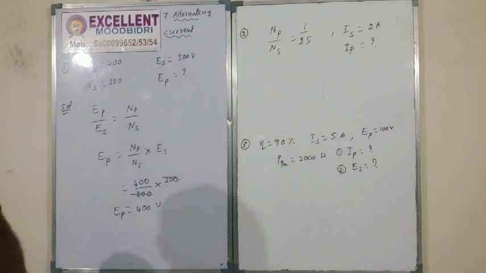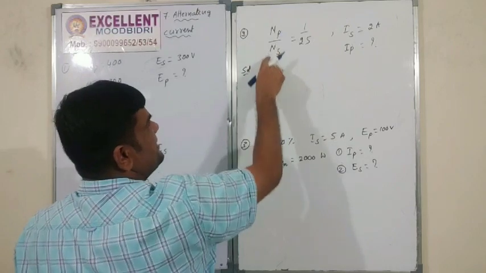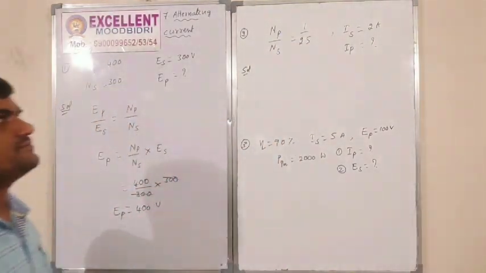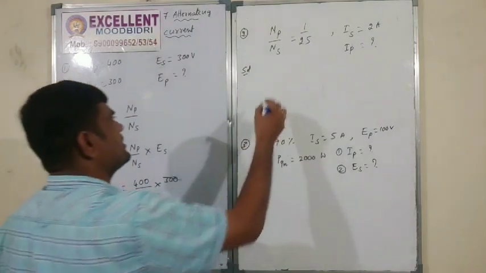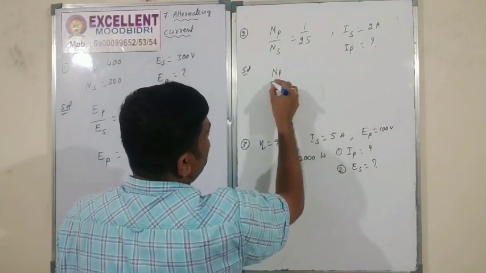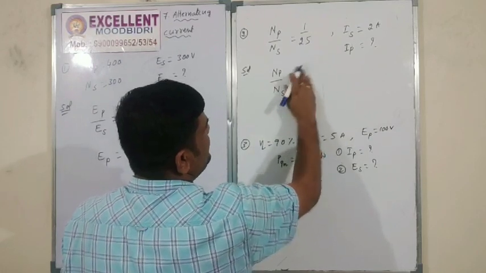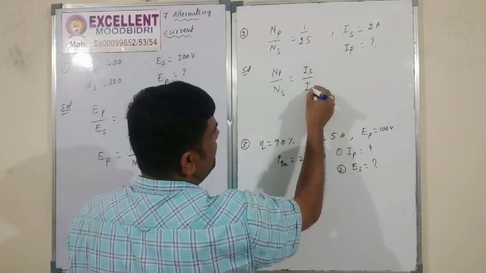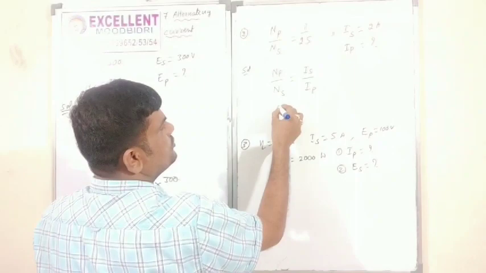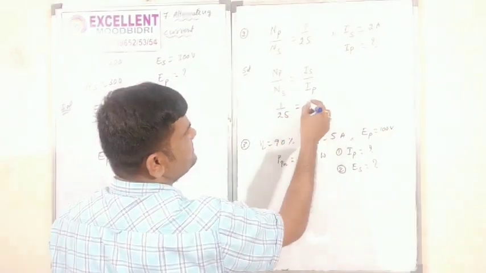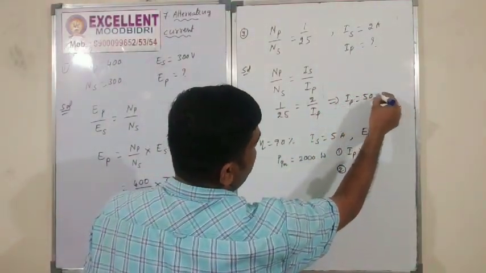Next, second question. The given question is NP by NS equal to 1 by 25, and IS is equal to 2 amperes. Then IP is equal to what? You know the formula already. NP by NS is equal to IS by IP. Correct? Then NP by NS is equal to 1 by 25, IS is equal to 2, then IP is equal to what? Therefore, IP is equal to 50 amperes.